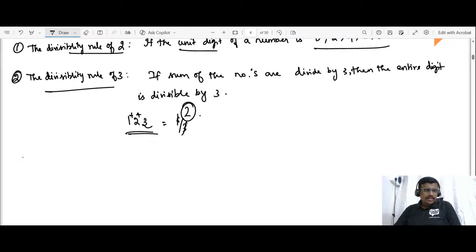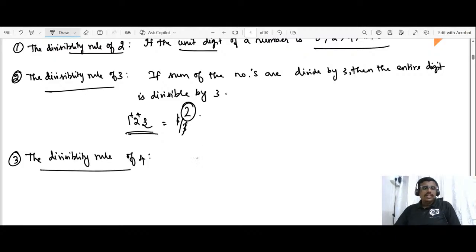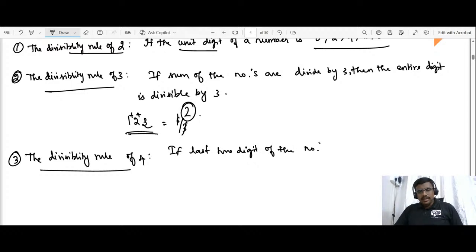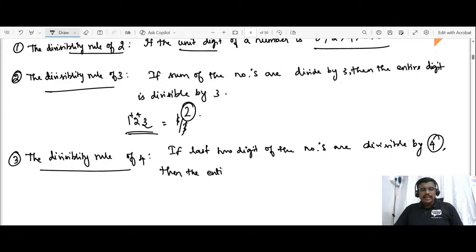Now we have the divisibility rule of 4. The divisibility rule of 4 is: if the last two digits of the number are divisible by 4, then the entire number is divisible by 4.